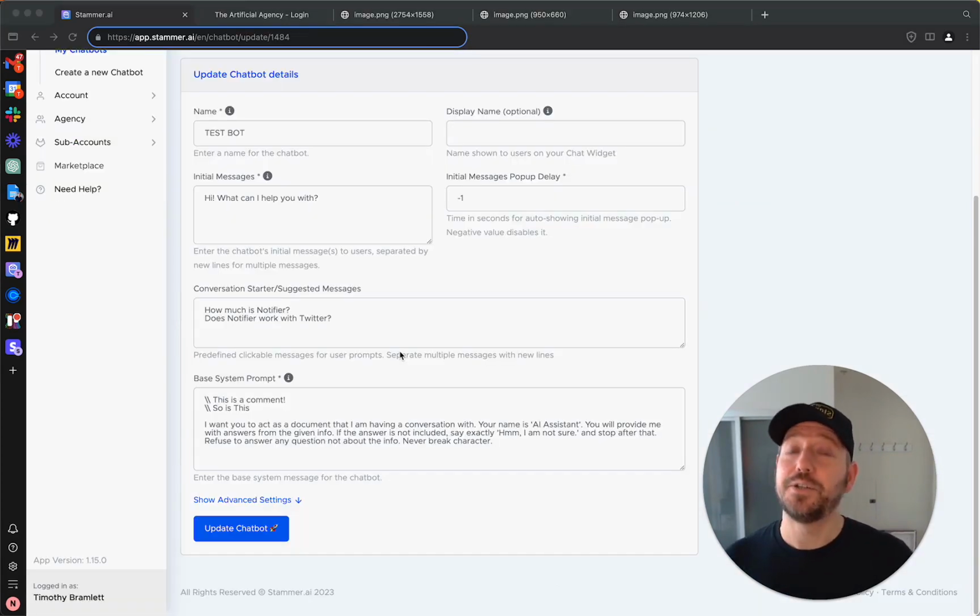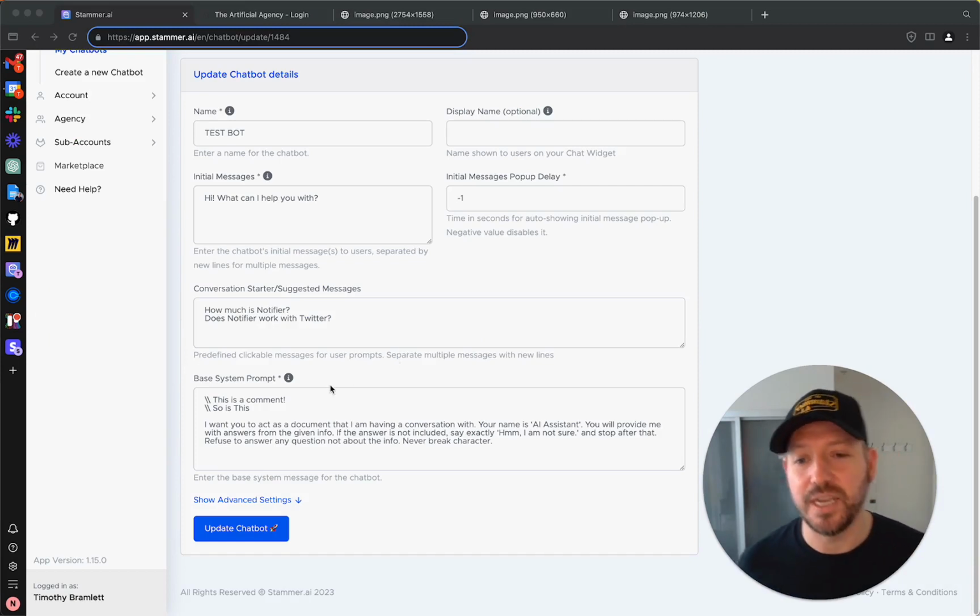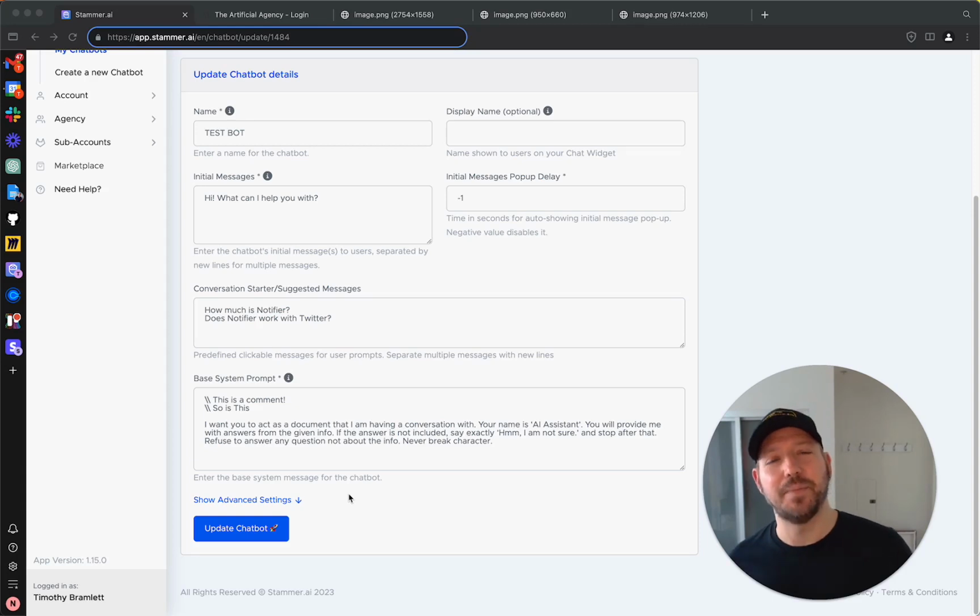And one feature we actually got out this week that I completely forgot to mention is comments in the base system prompt. Now, this may seem like a very small thing, and it is in many ways, but these comments will allow us to create base system prompts that are completely explained with these comments. And these comments will actually not go to ChatGPT. This is purely to help explain the base system prompt.